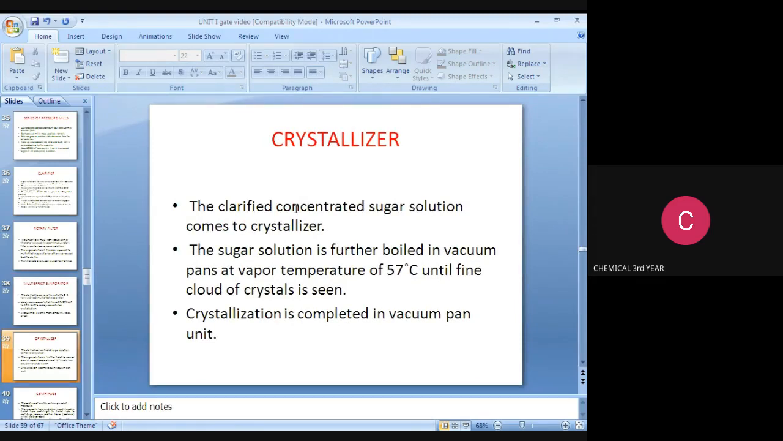The clarified concentrated sugar solution comes to the crystallizer. The sugar solution is further boiled in vacuum pans at a vapor temperature of 57 degrees Celsius until a fine cloud of crystals is seen. Crystallization is completed in the vacuum pan unit.